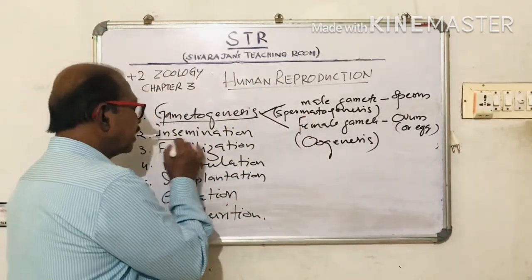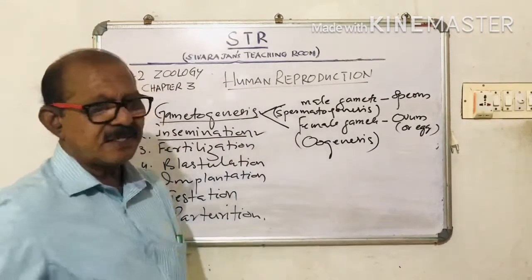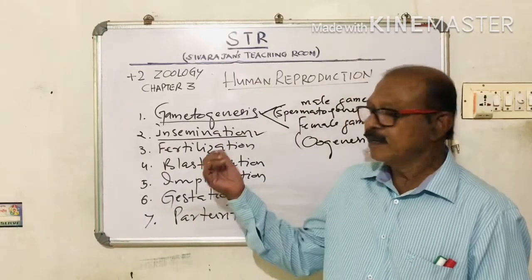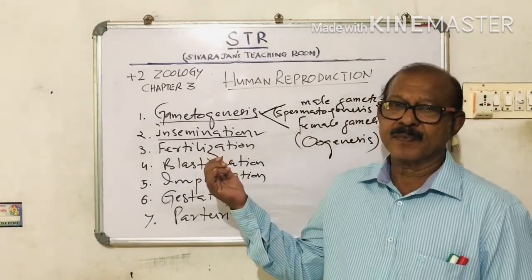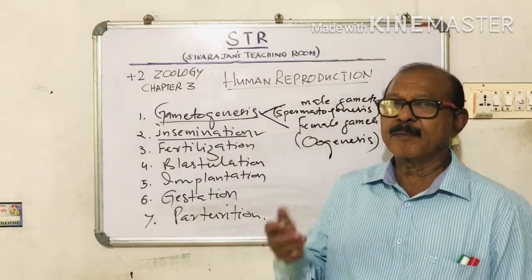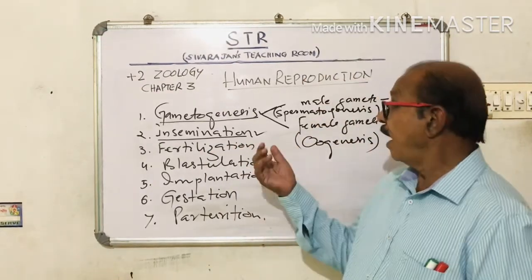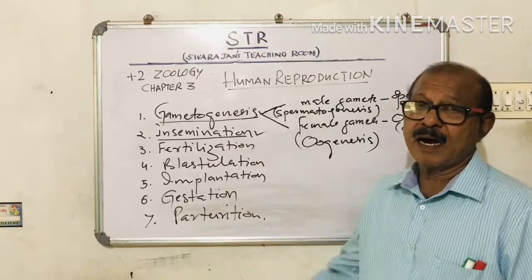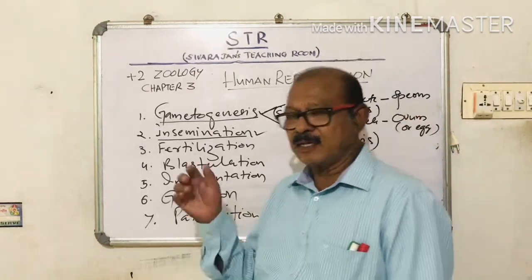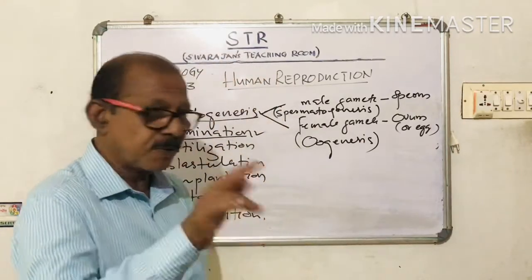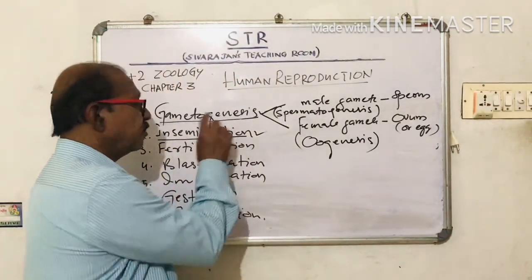Then the second is insemination. What is insemination? The semen produced by the male has the male gametes or sperms, and these sperms are to be transferred into the female genital tract. That process is called insemination.